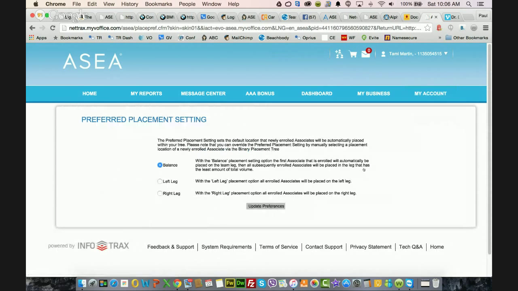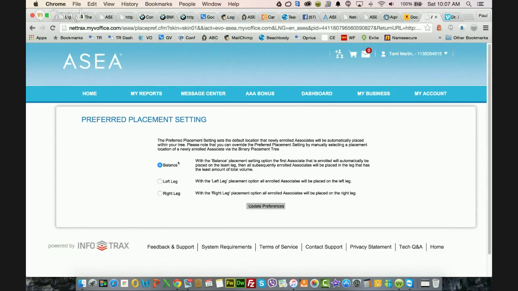this is where you'll be able to select balance, which is the default. And again, this is not going to be a comp plan training. If you do have a question or want clarity though, feel free to type it in the comment section below. Balance is automatically placing your next enrollment either on the left or on the right, depending upon where you have the lesser amount of volume.